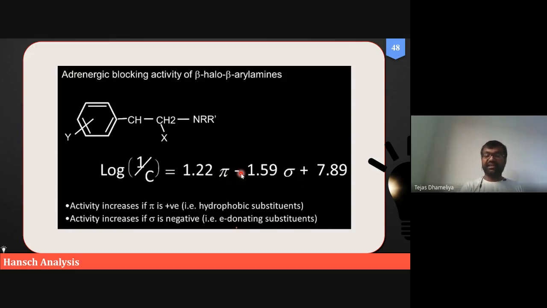If we go back to our Hammett constants, we can identify that sigma will only decrease if there is presence of electron donating groups. So this equation suggests that activity will increase if we add electron donating groups to our X and Y. Okay, so this is the meaning of QSAR. We can derive such information from the QSAR and learn the same thing.